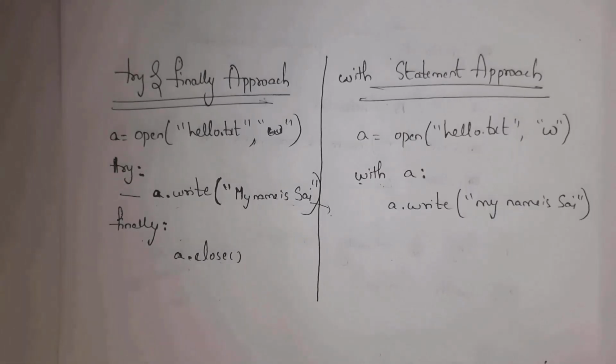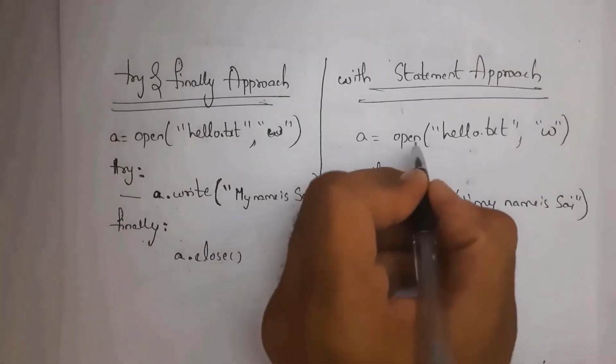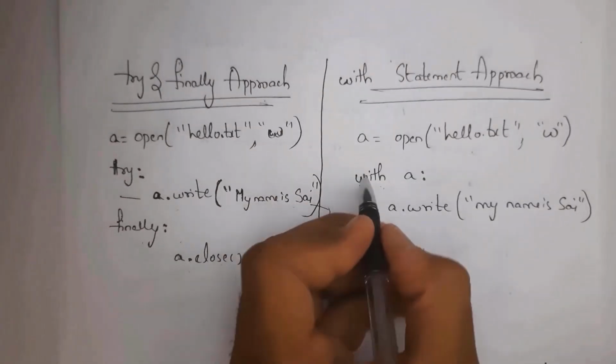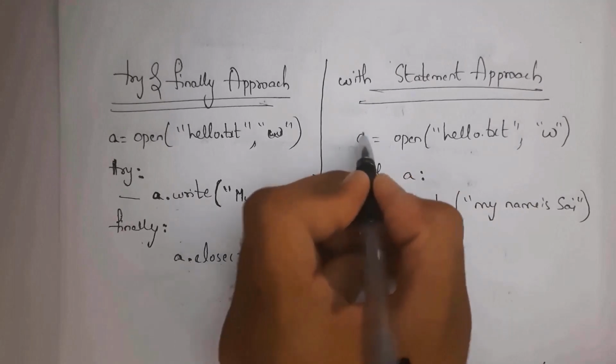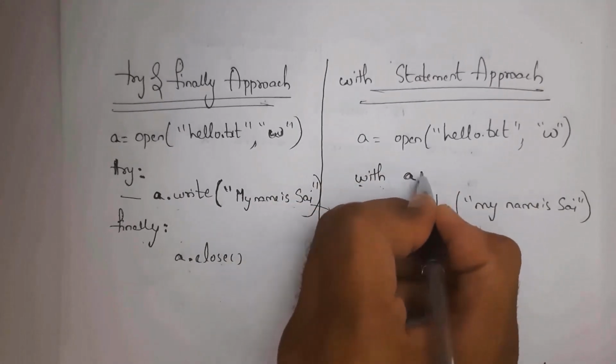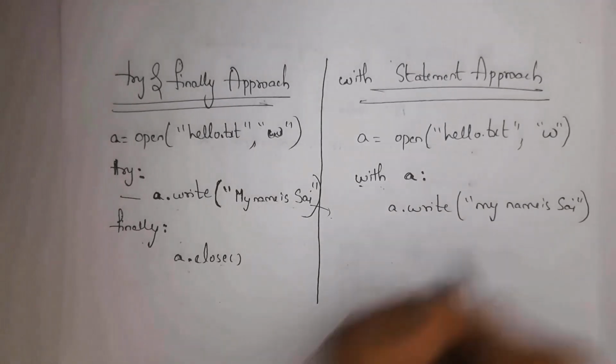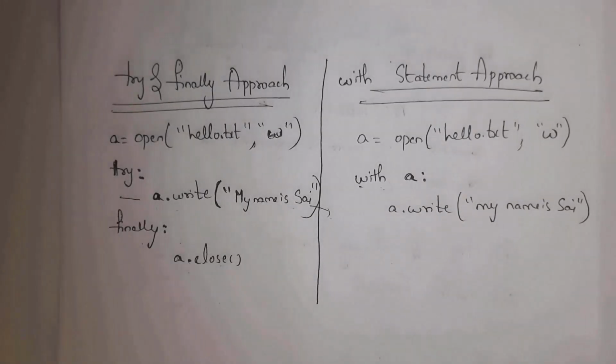Next I will explain the with statement approach. I wrote a = open hello.txt in write mode. This is the with statement approach. So I took here with, and this file is present in object A, so I wrote with a, give colon. Inside this I wrote a.write, My name is Sai. The with statement will automatically close my file. So there is no need of writing a.close.